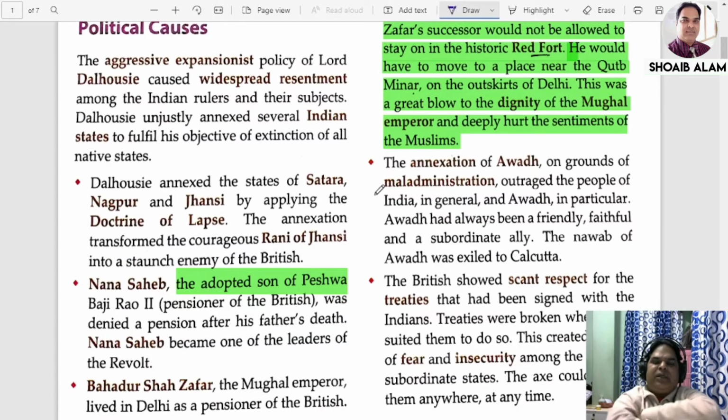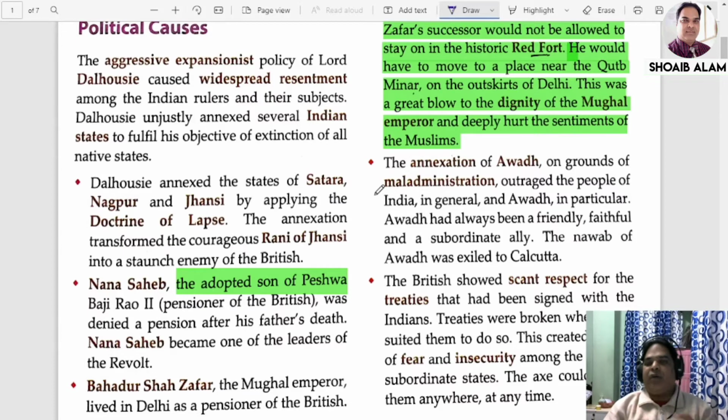You know that the Nawab of Awadh was very loyal to the English. They always helped. Most of the sepoys in the British army were from Awadh also. But Lord Dalhousie was very cunning. He wanted to annex Awadh also, but he was asked not to, because Awadh was very friendly and faithful to the English.